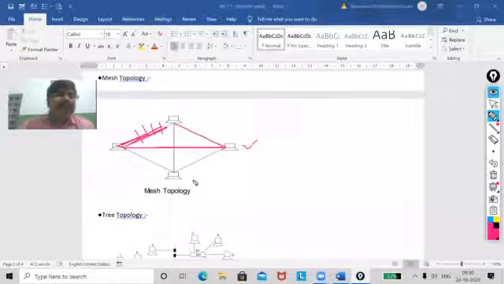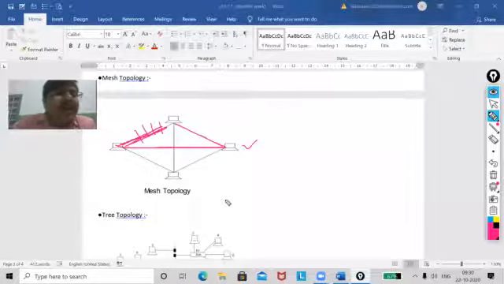Now the disadvantage. It requires a large number of connections to establish the topology. That means adding one node.